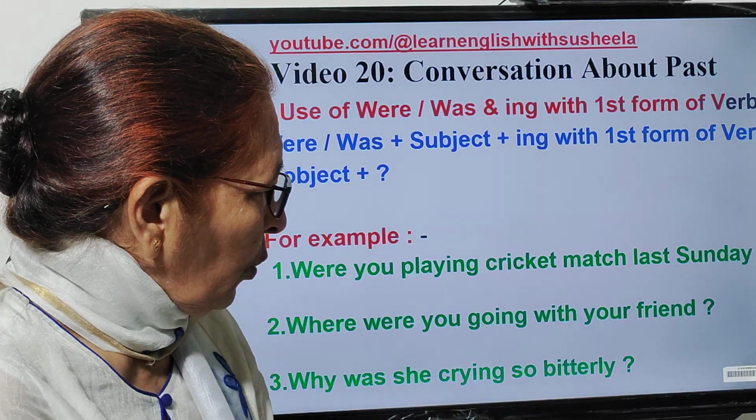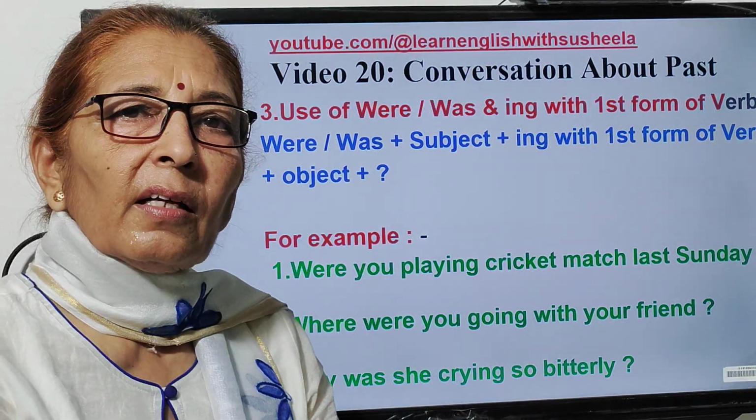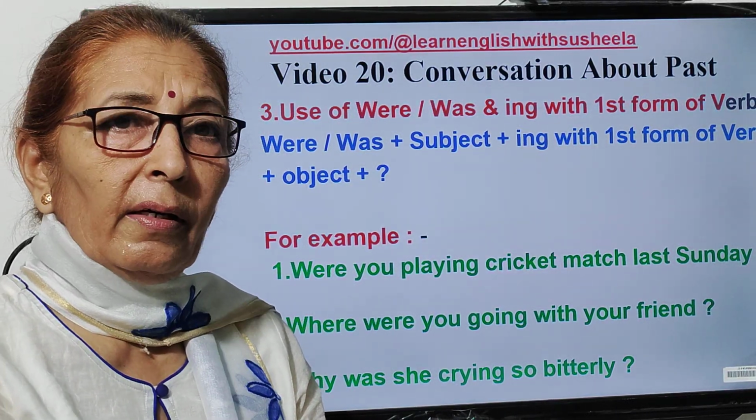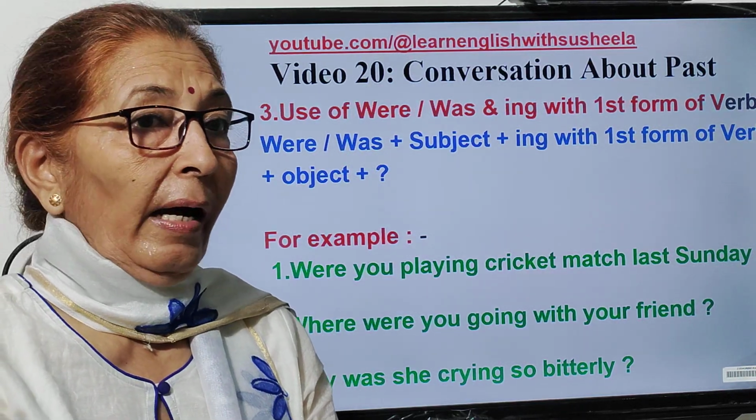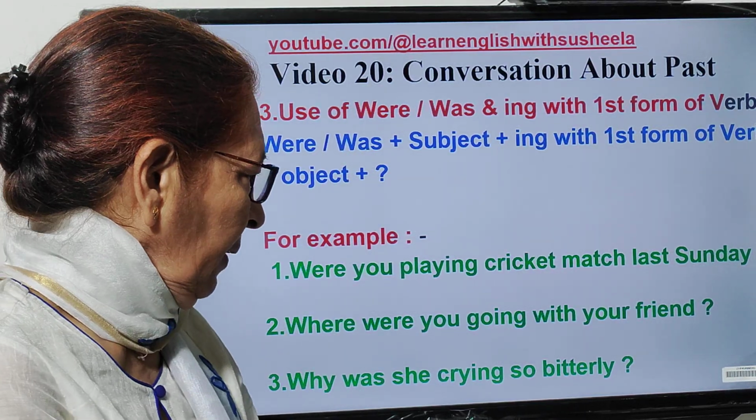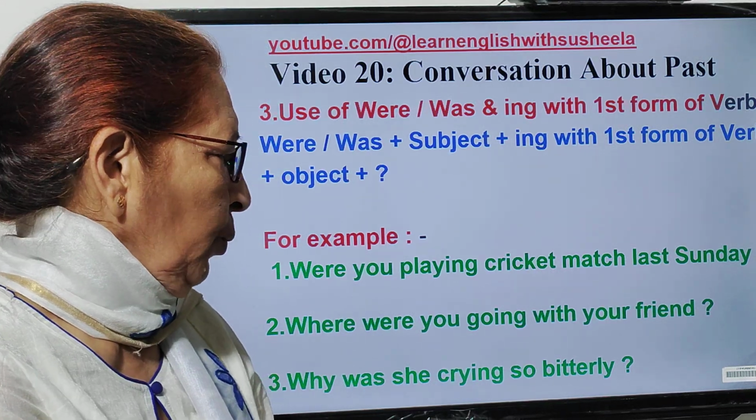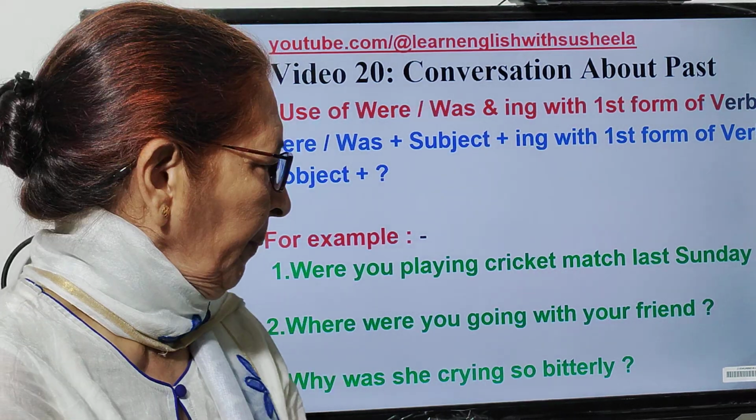Next, तुम अपने दोस्तों के साथ कहाँ जा रहे थे? Where were you going with your friend? Question word. So you have to tell where. So you can say I was going to the club with my friends.